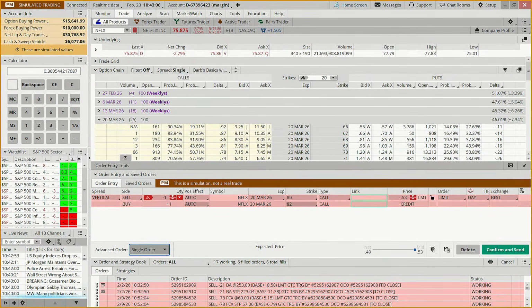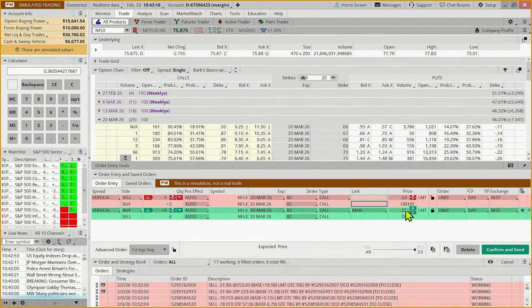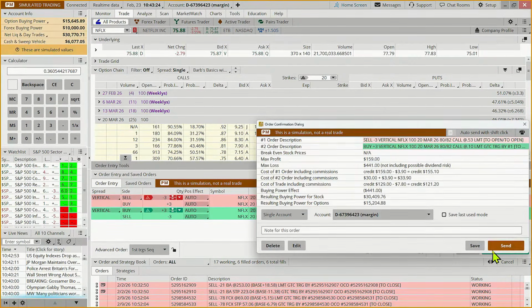And if we're risking about 150, we could do 3 of these. Got a little trigger happy there. Create an opposite order. Our example plan is we get out when we've got about 80% of our max gain. We want to take the risk off the table. So the most we can lose, 441, check. That's less than 500. Most we can make, 159. Got it.